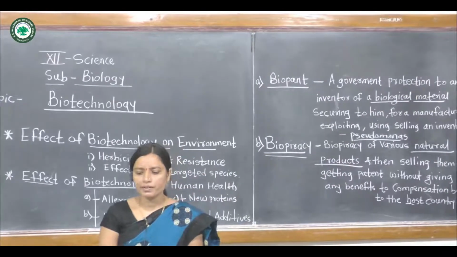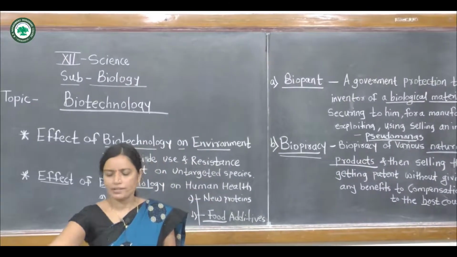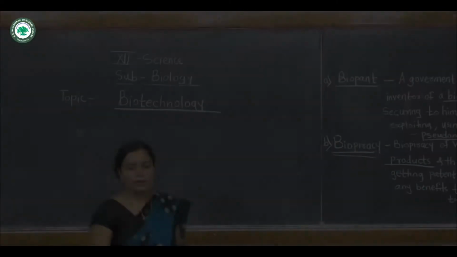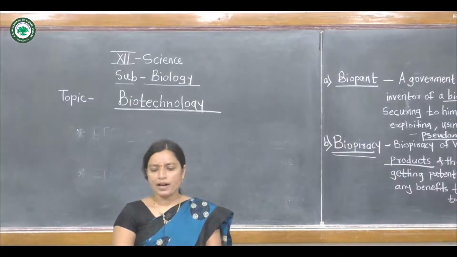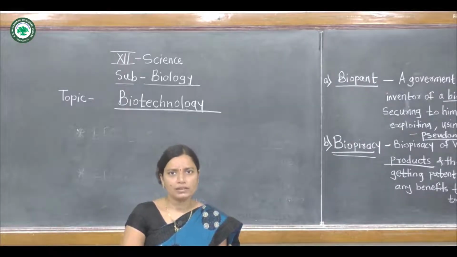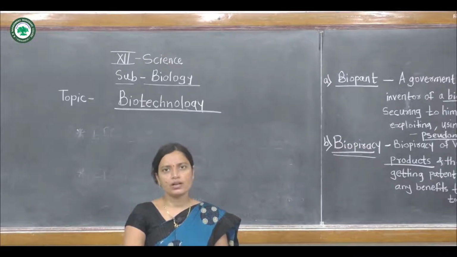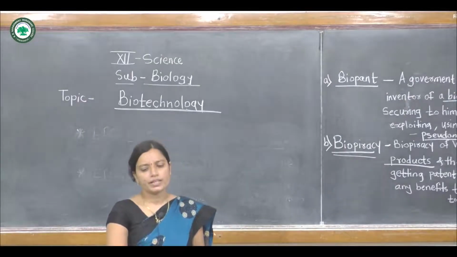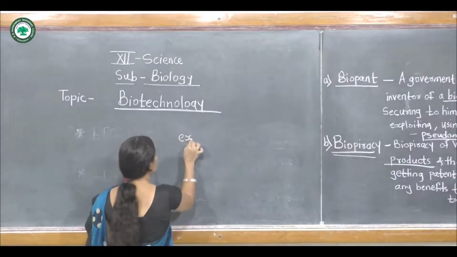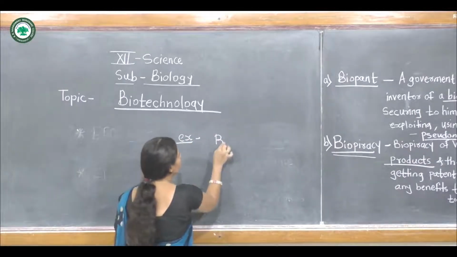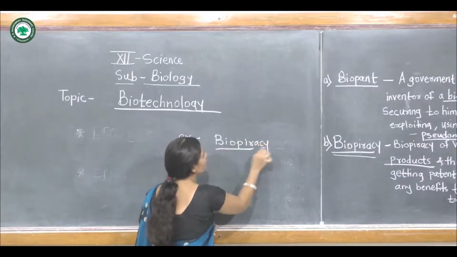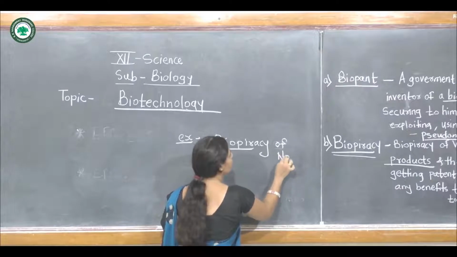Now some examples of biopiracy are the biopiracy of neem plants, turmeric or basmati varieties. The first example of biopiracy is the neem plant.